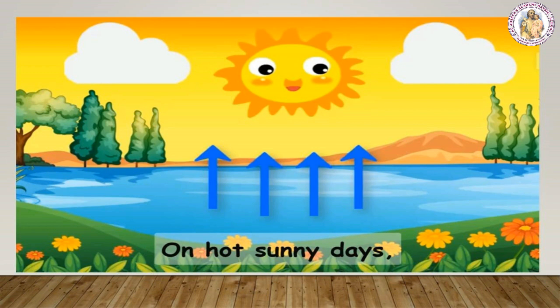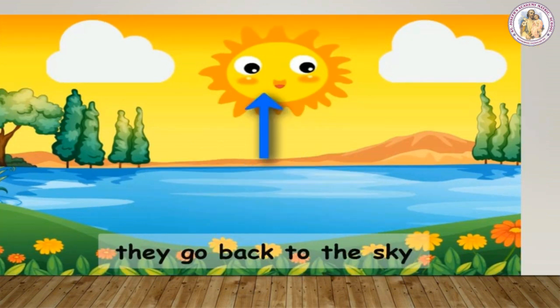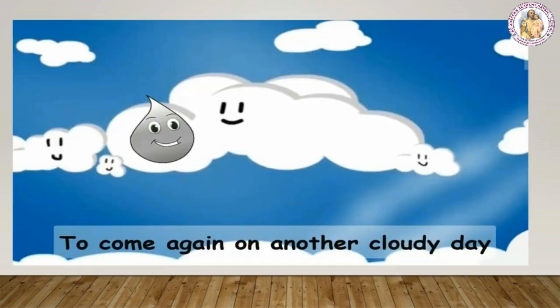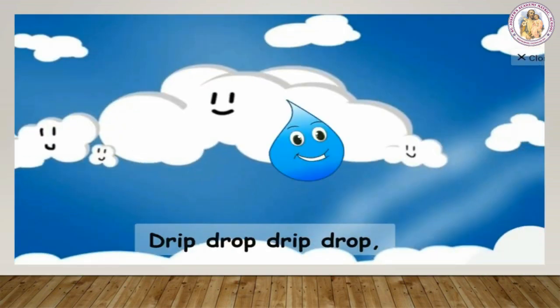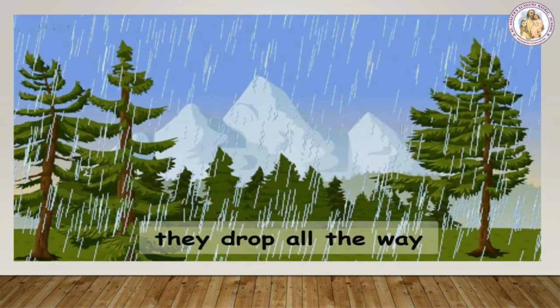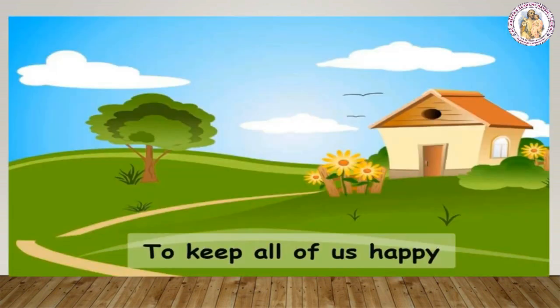On hot sunny days, they go back to the sky to come again on another cloudy day. Drip drop, they drop all the way to keep all of us happy.